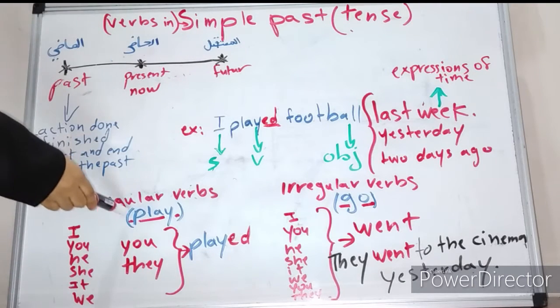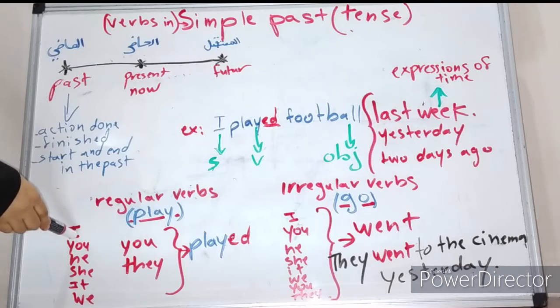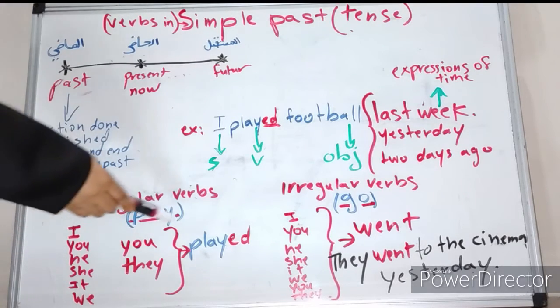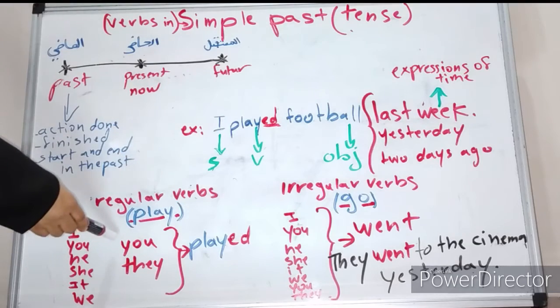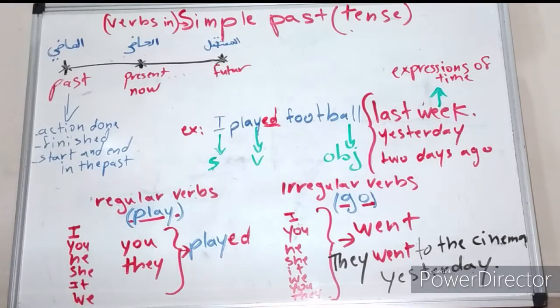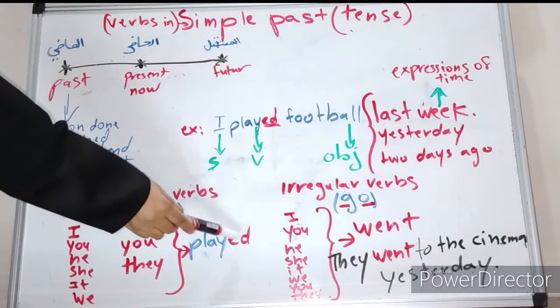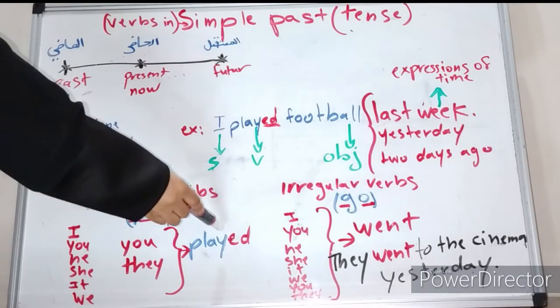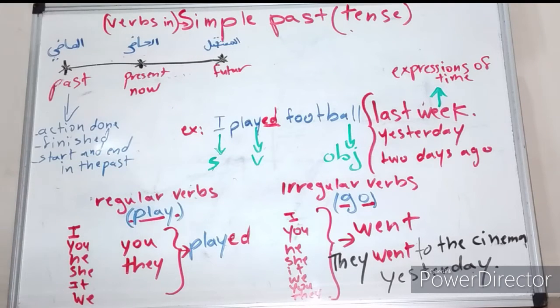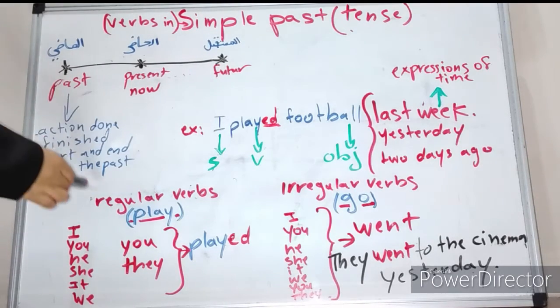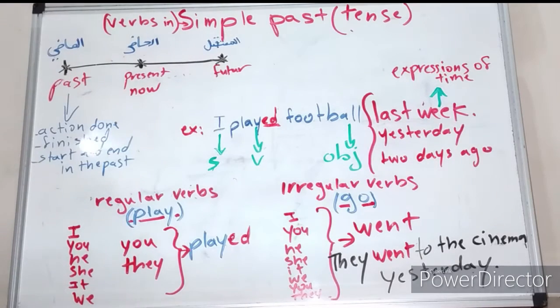We have here an example. I played, you played, he played, she played, it played, we played, you played, and they played. As you see here, played doesn't change. So the verb doesn't change. You always take ed with all the subject pronouns, or if we have nouns, the verb doesn't change. With regular verbs, you always take ed. This is with regular verbs.